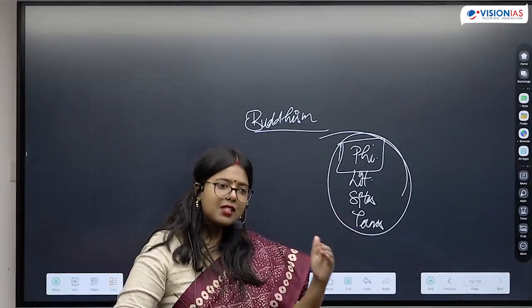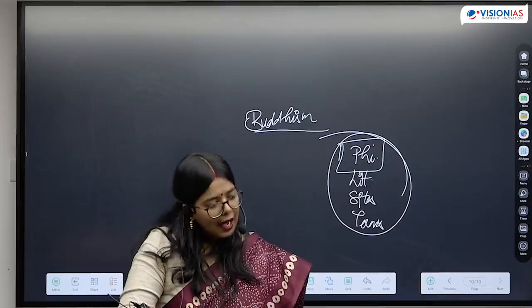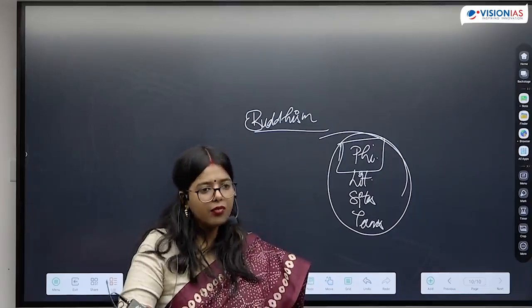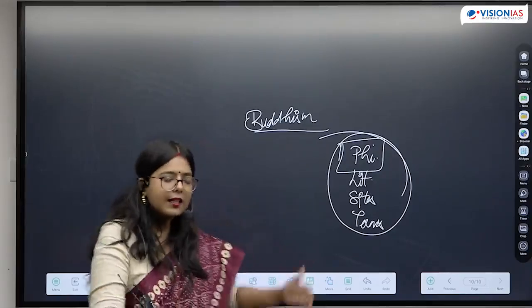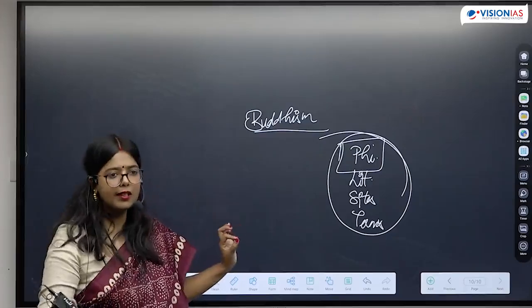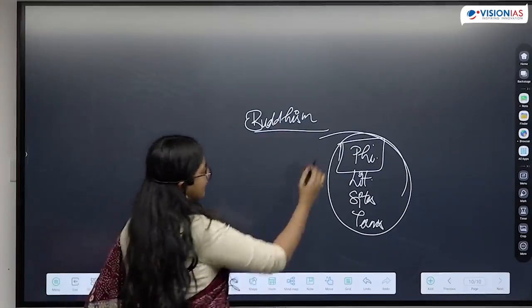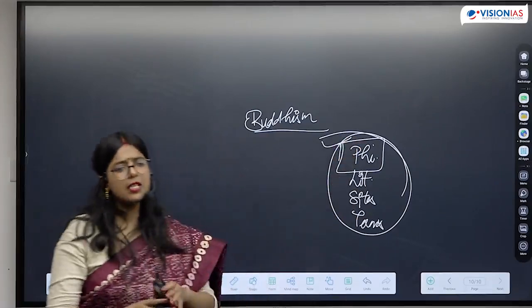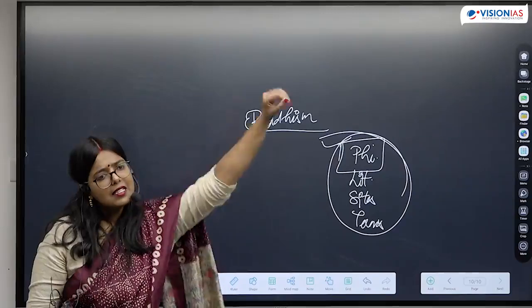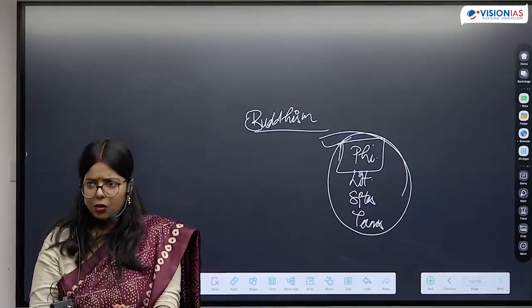And there I kept saying that we need to understand these things if we want to have a holistic understanding of Buddhism. Here, what we are going to do is understand the philosophy in a consolidated manner. Is this clear? These are the arenas that you need to put your focus upon. In prelims, this is the area from where UPSC asks the majority of questions.